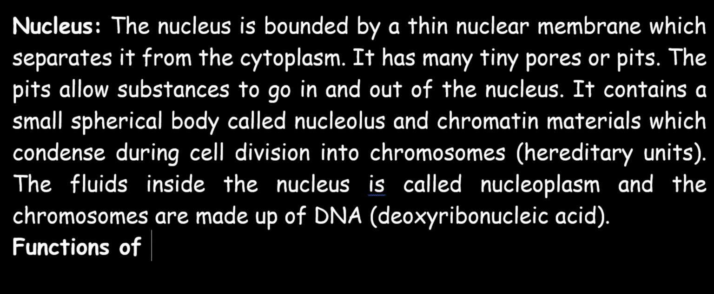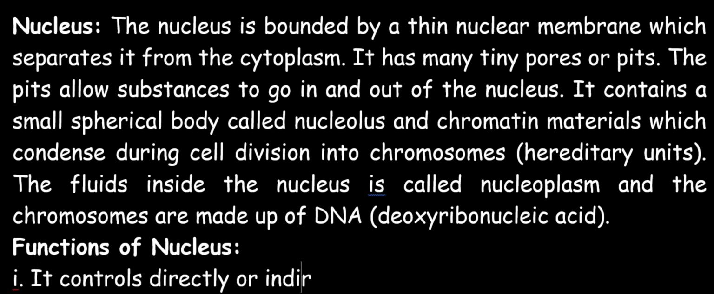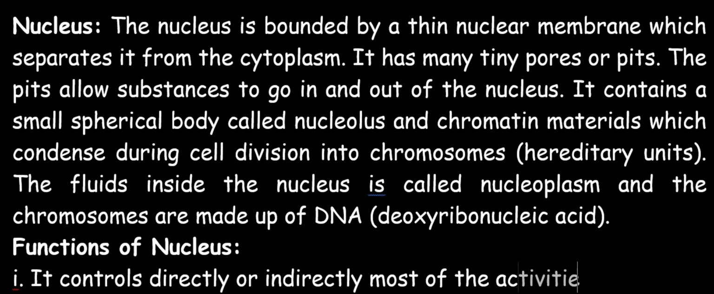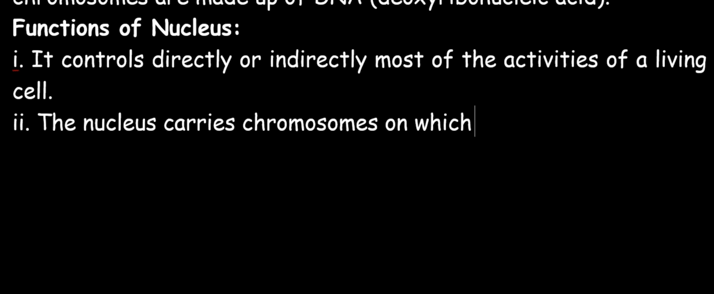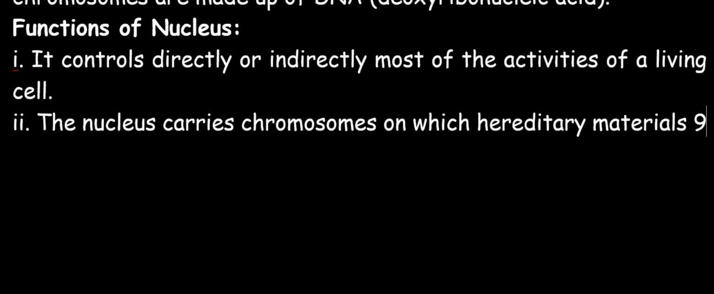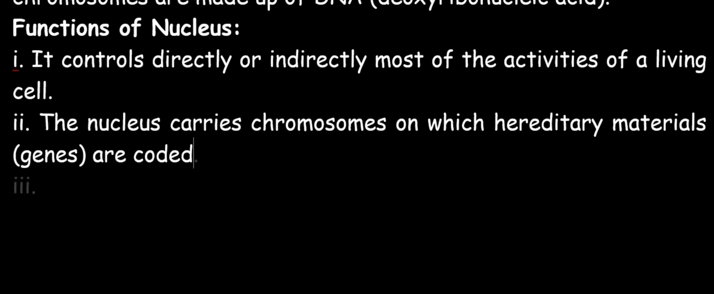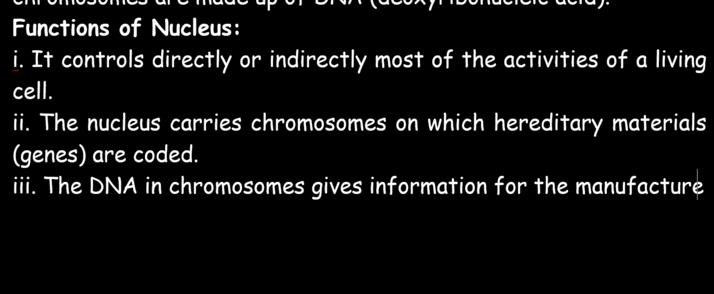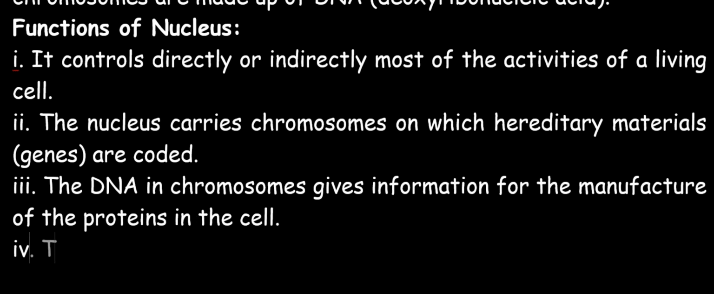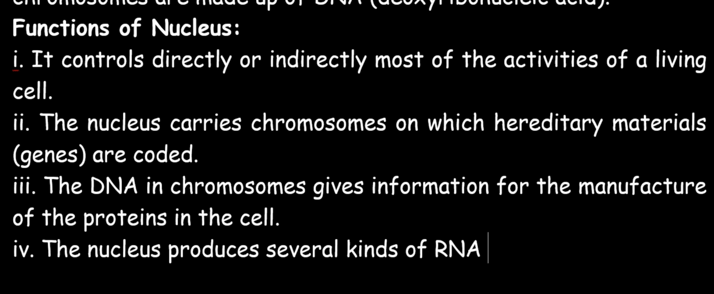It includes, number one, it controls directly or indirectly most of the activities of a living cell. 2. The nucleus carries chromosomes on which hereditary materials, that is genes, are coded. 3. The DNA in chromosomes gives information for the manufacture of the proteins in the cell. 4. The nucleus produces several kinds of RNA.